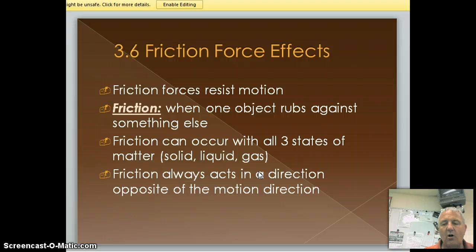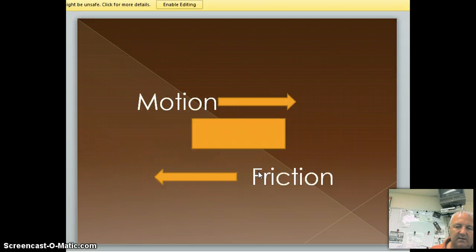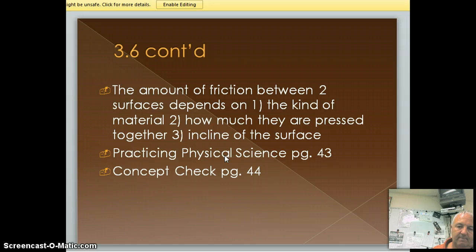So friction is always in a direction opposite of the direction of motion. All right, and right there, just a little graphic, we can see that if motion is going this way, I have friction in the reverse way. Now notice that both of these arrows are the same length because those vectors are the same if we are in a state of constant velocity. Right? Now, friction depends on a couple things.